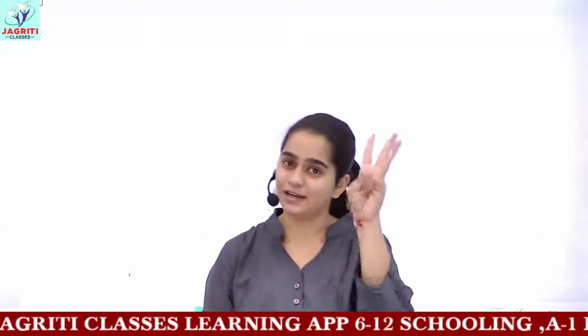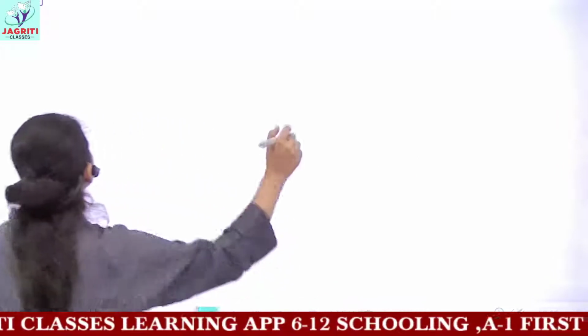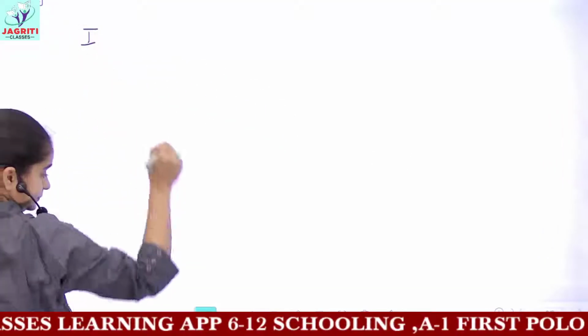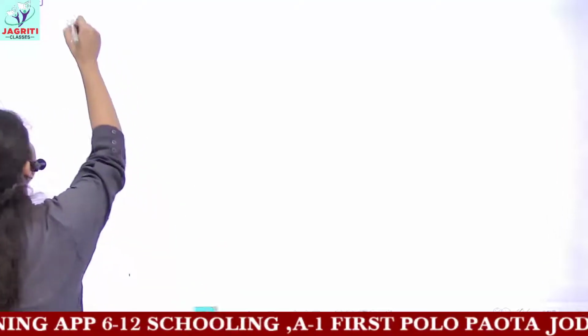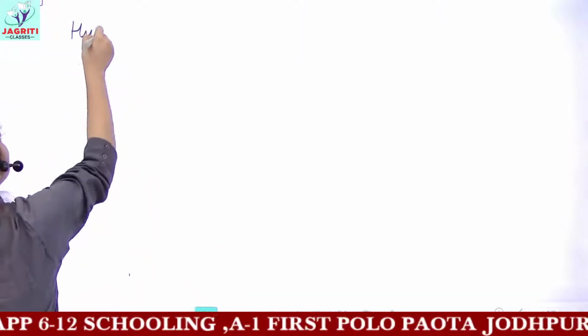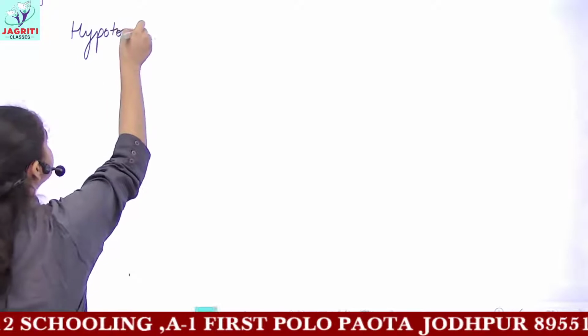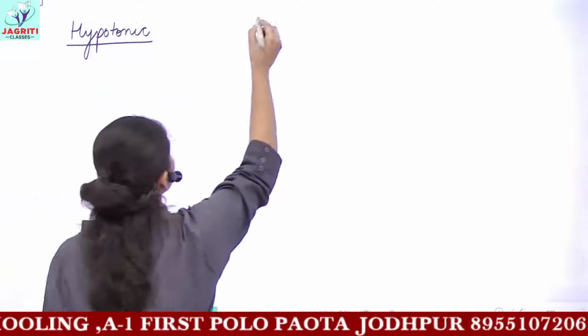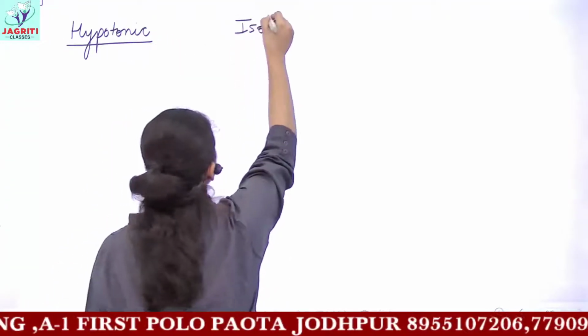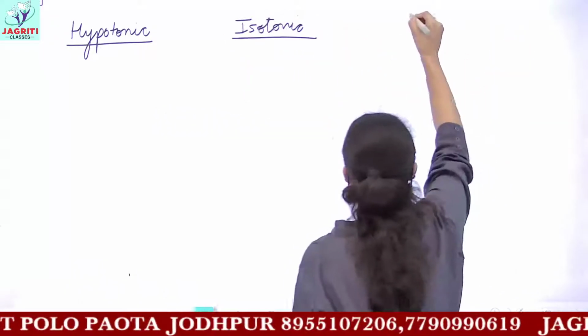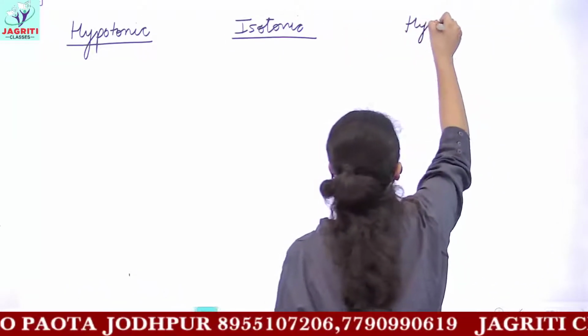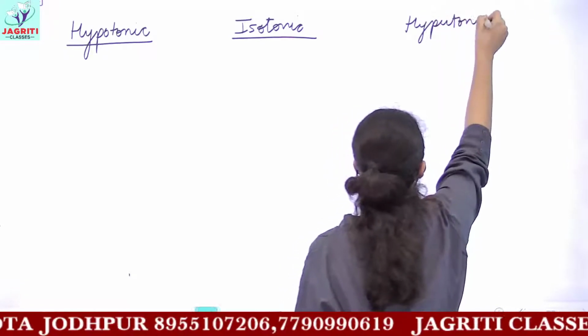So we have three kinds of solutions with us. The first is the hypotonic solution. Then the next one would be isotonic. And the last which we'll deal with will be the hypertonic solution.